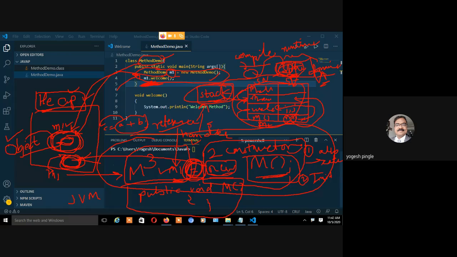यह equal to बहुत important है भाई. Equal to क्या करता है? Heap और stack को दोनों को बता देता है. So they both are linked to each other. That is the meaning of equal to. That is step number 4.